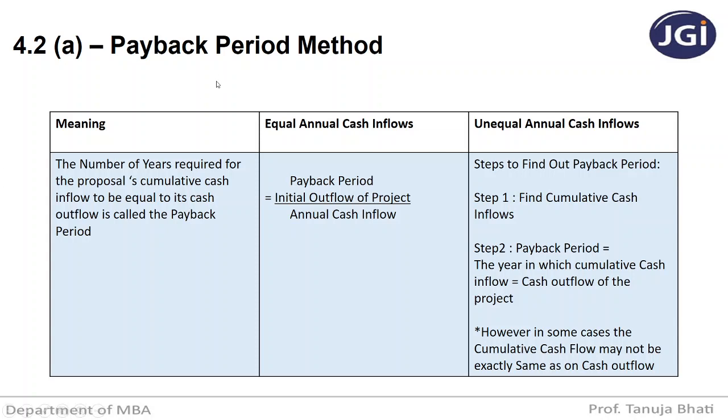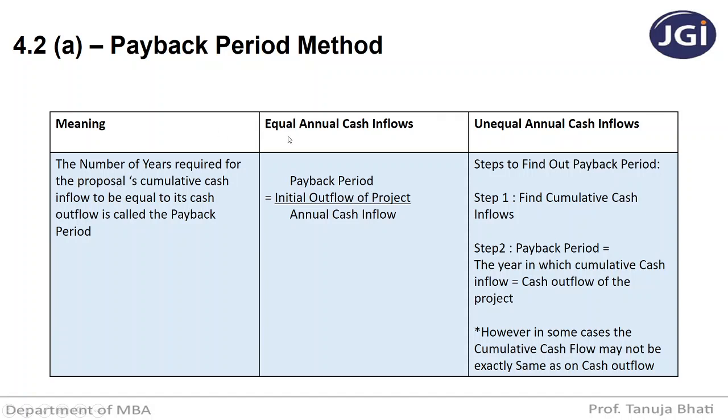What do you mean by cumulative? Cumulative means where you are adding the cash inflow for a particular year plus the previous year. Suppose you have invested in a project an amount of rupees 1 lakh, and every year you're getting 20,000 rupees for a period of 5 years. So the first year, the cumulative cash inflow is 20,000. For the second year, it is 20,000 of the second year plus 20,000 of the first year, that is 40,000. So the cumulative cash inflow for the second year is 40,000. I hope you all understood the meaning of cumulative cash inflow.